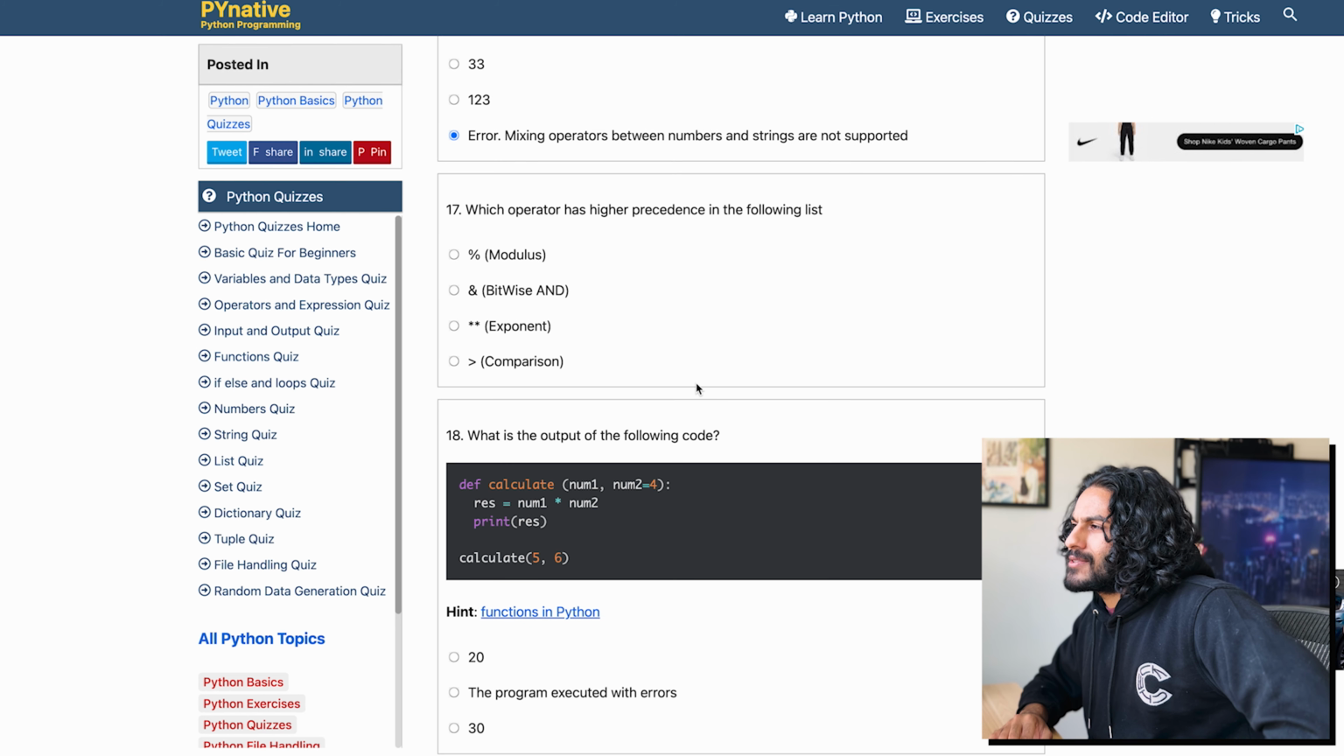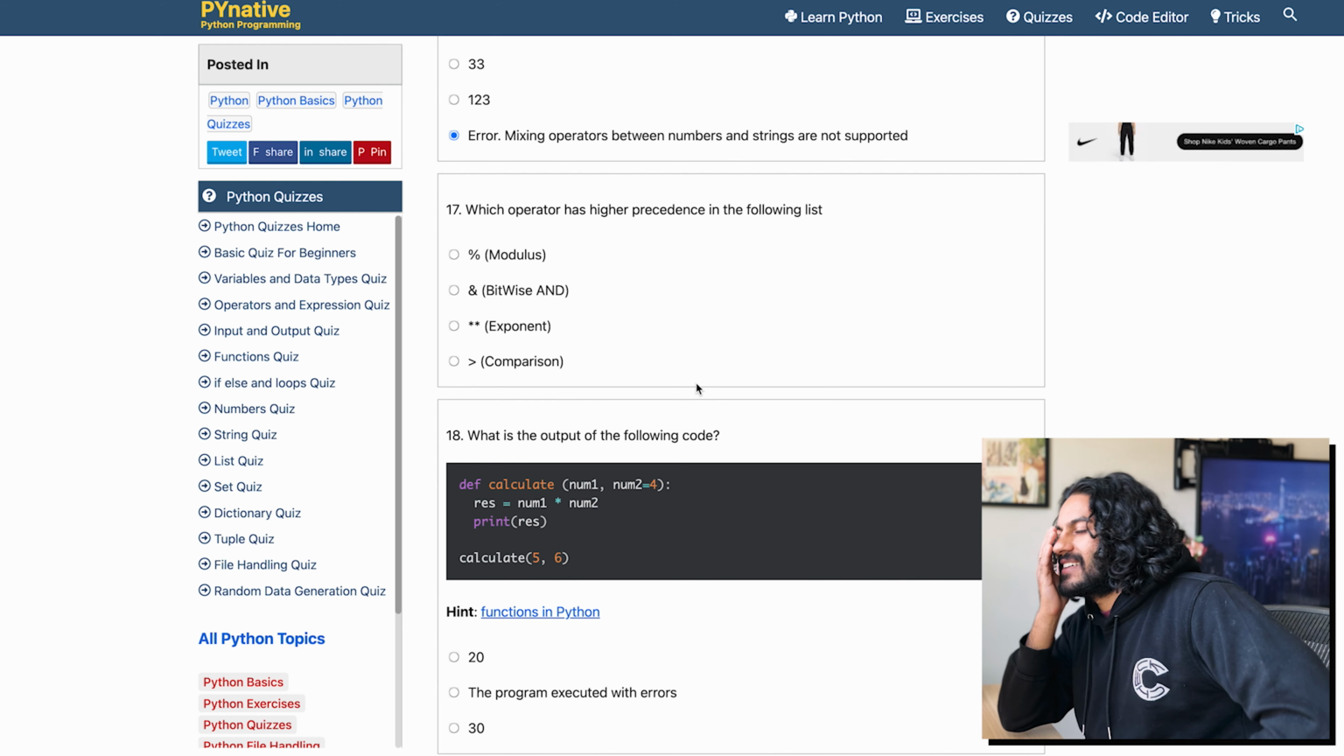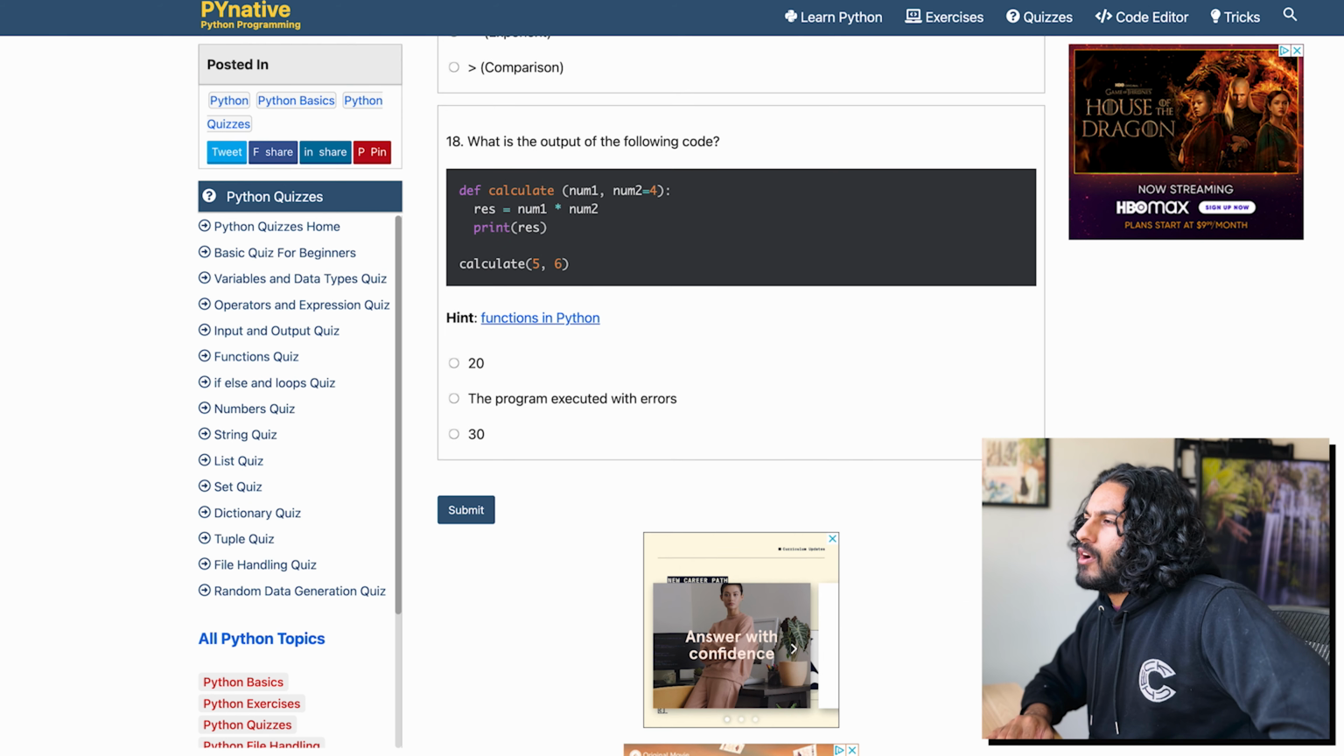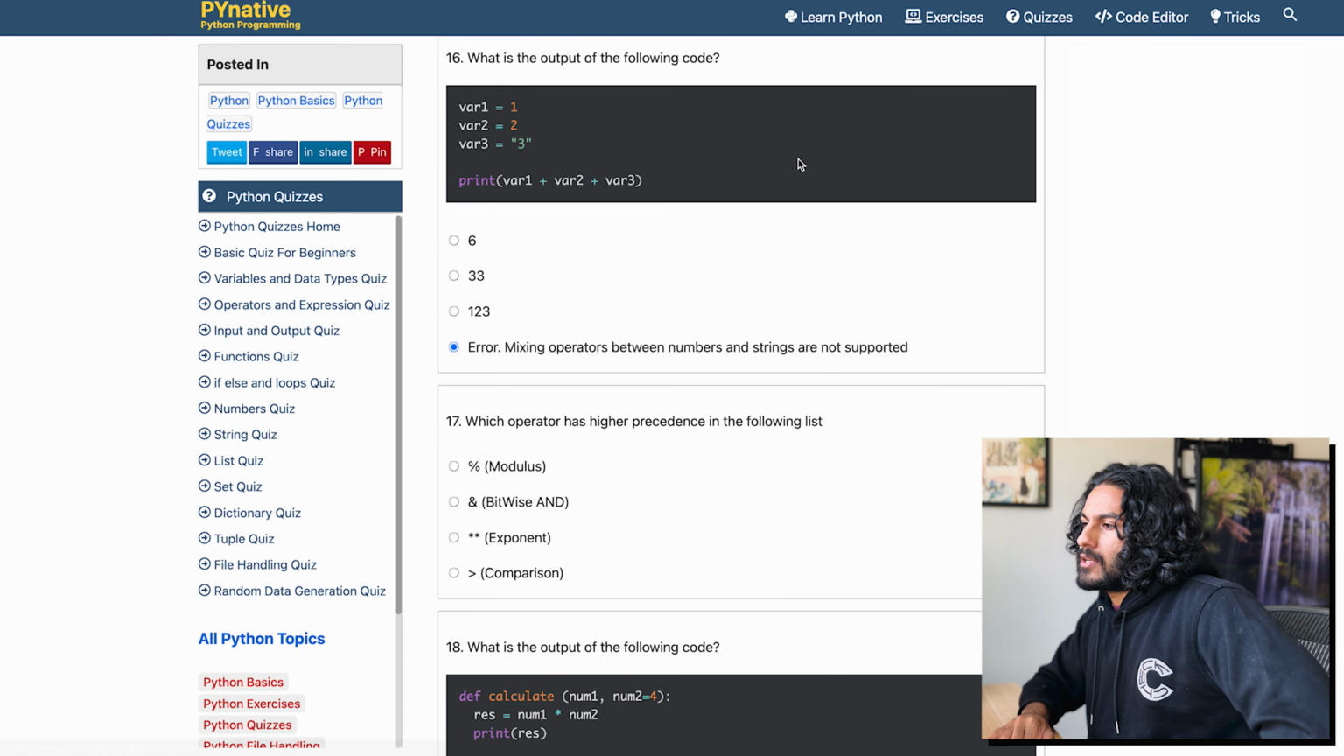Which operator has higher precedence? Oh god. Bitwise and. Okay, we'll come back to this. What is the output of the following code? Okay, yeah, you can do this in Python, because that's like the default value. Okay, so we had 9 and 17.